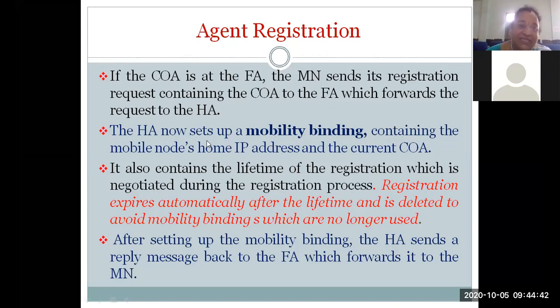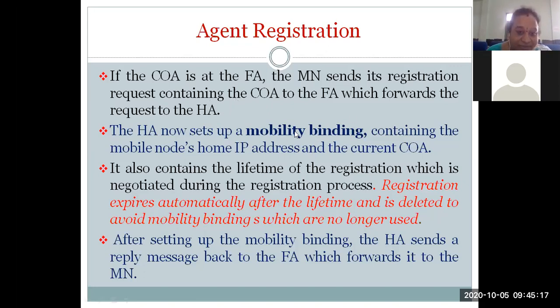That will be sent back to the mobile node. It also contains the lifetime of the registration, so the registration done by the mobile node, once it enters the foreign network, is retained for only a certain moment of time. If it has to continue the communication, or renew it after a certain interval of time, it has to re-register. So this mobility binding is only meant for a certain interval of time. After that, it will expire. It also contains the lifetime of the registration.